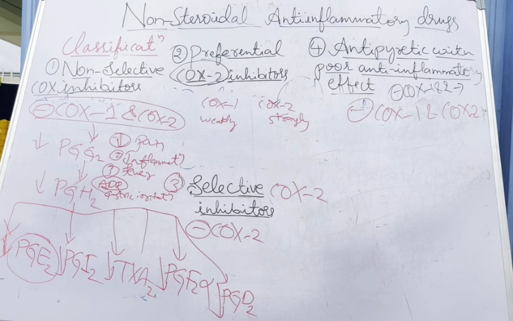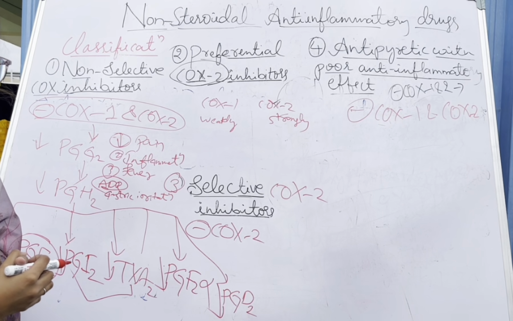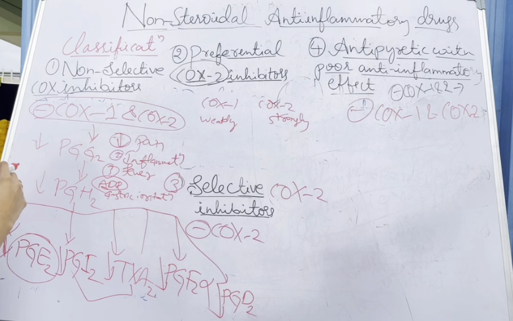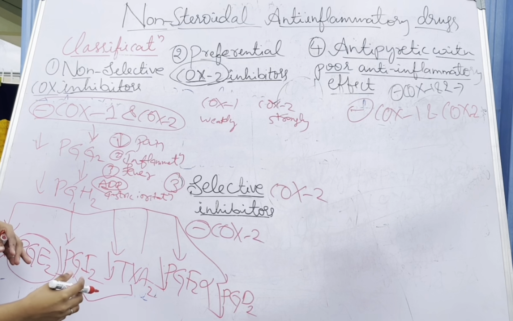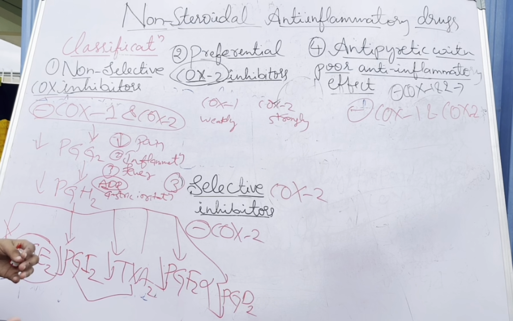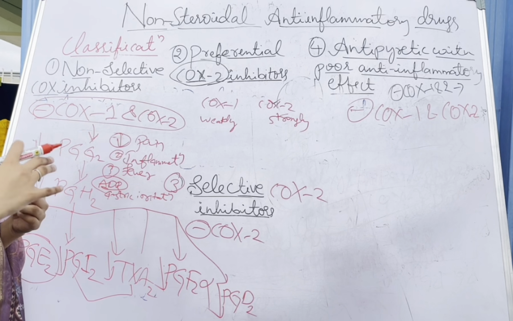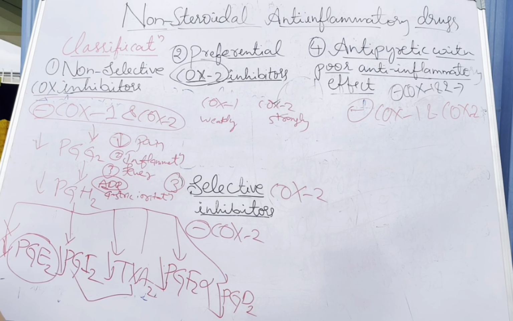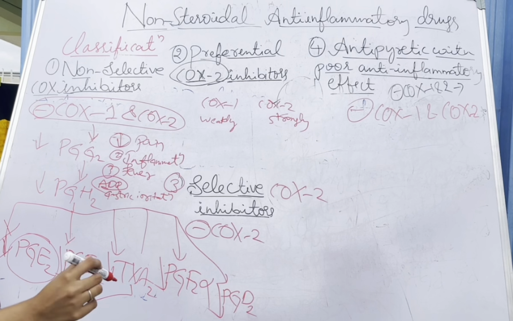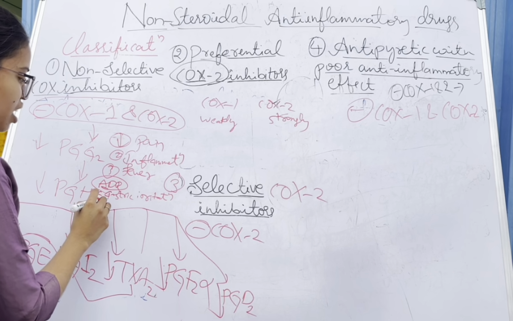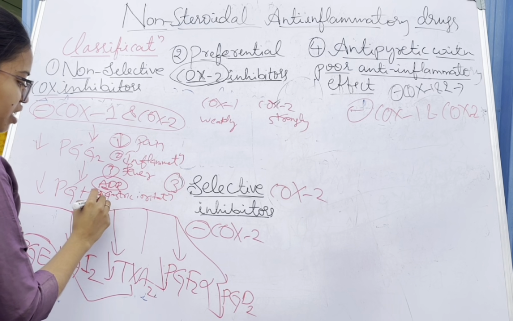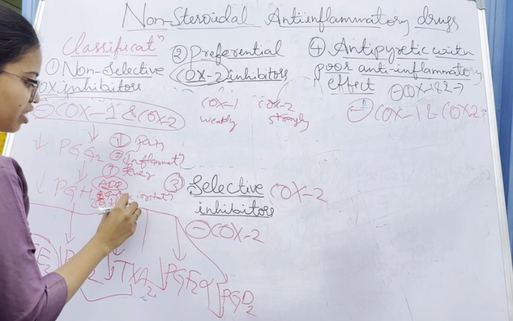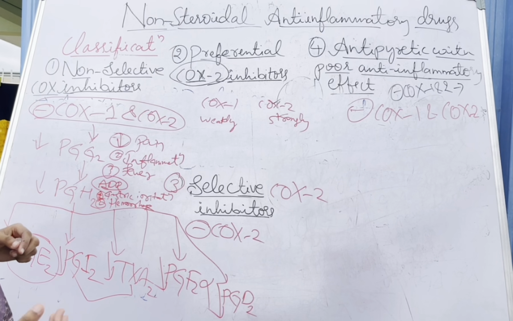and hemorrhage, because thromboxane and prostacyclin are involved in platelet aggregation. So when COX-1 and COX-2 enzymes are blocked, it also reduces platelet aggregation. When platelet aggregation is reduced, what happens? It leads to hemorrhage, bleeding. It enhances bleeding by reducing the platelet aggregation of thromboxane A2 and prostacyclin. So that is also an adverse effect. Next one is hemorrhage, increased chances of bleeding.